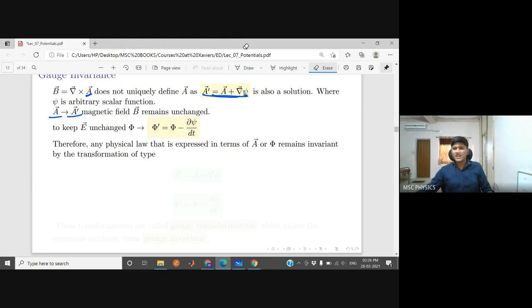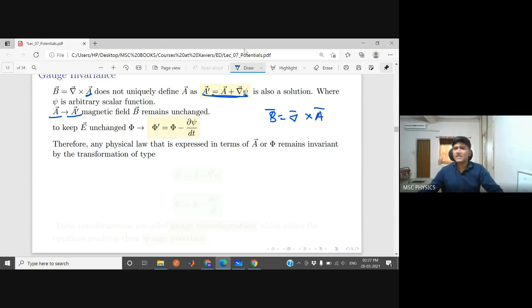You just have to add the gradient of any scalar function to A, and that is also a solution for B. So that will also show the same magnetic field. Changing A with A prime, the magnetic field of the universe will not change because it still remains B equal to curl of A.